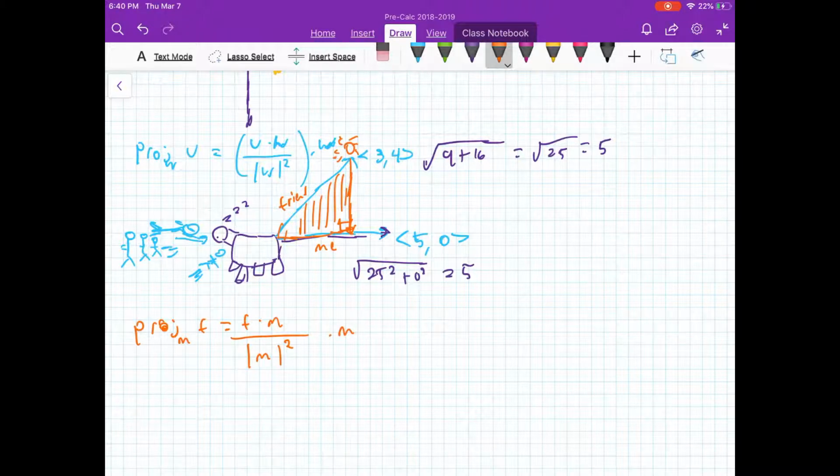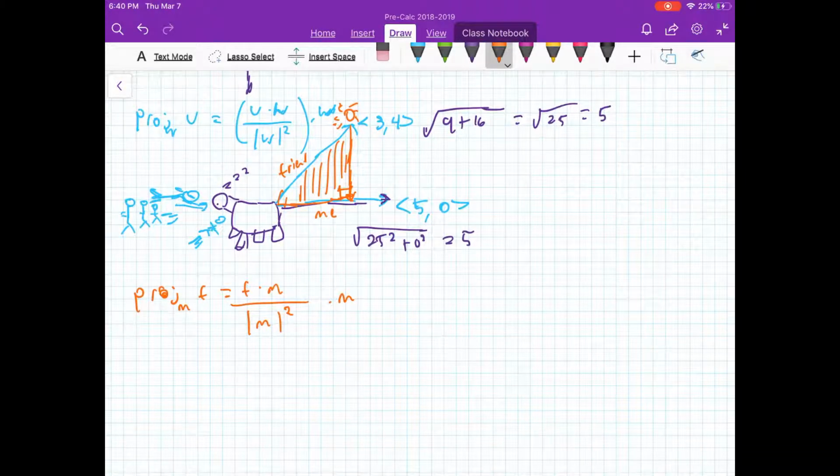Excellent. The dot product of my friend's vector and my vector is the x's multiplied together, that would be 3 times 5, which is 15, plus the product of the y's, 4 times 0, which is just 0.